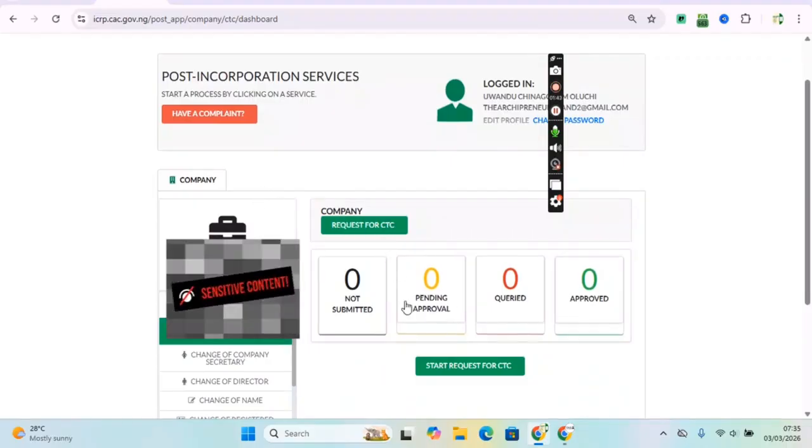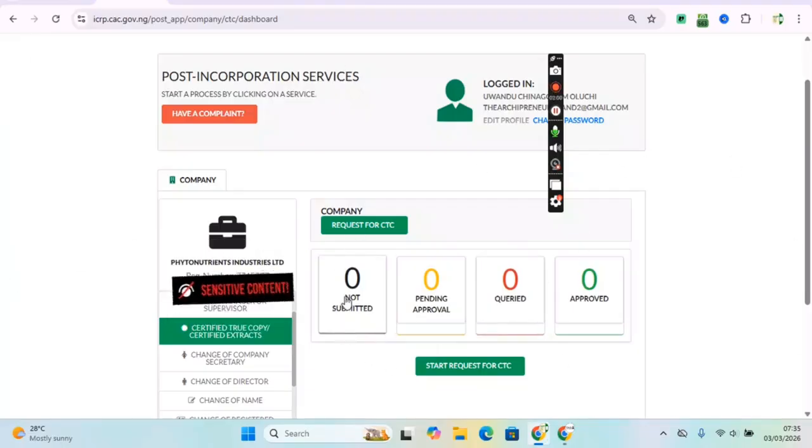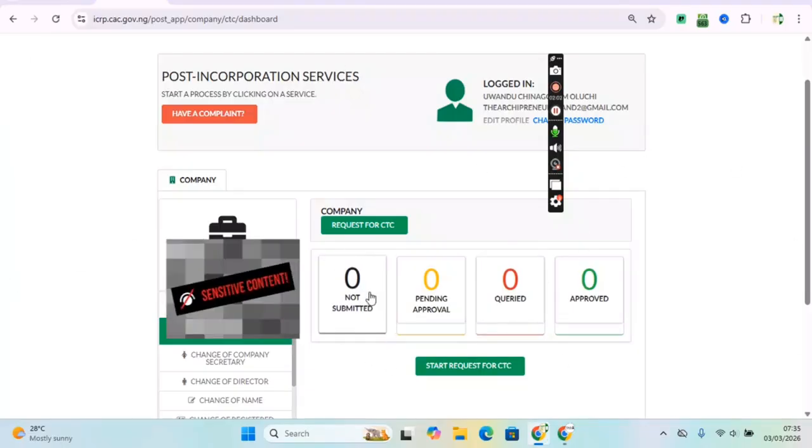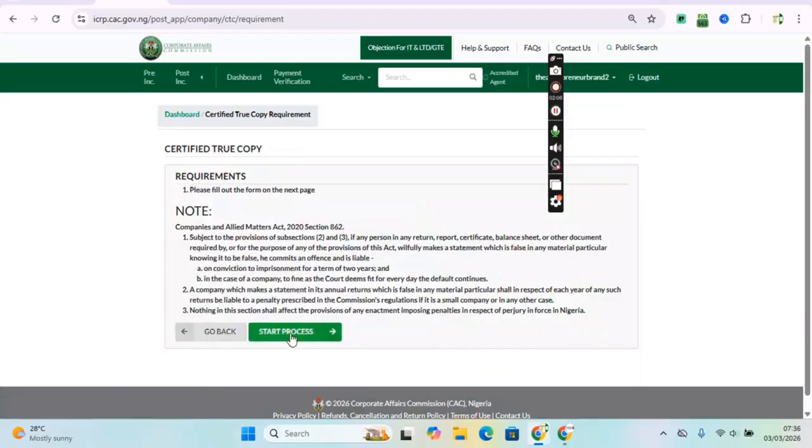right? And make sure there's nothing showing here. Maybe there's nothing like one not submitted or one pending or anything, because you might want to try it out at first and you did not get it, so you click on back, or you refresh, or you delete and come back again. It will be showing, or there'll be one showing on this not submitted. So if that's the case, you just have to click on it or delete it, right?